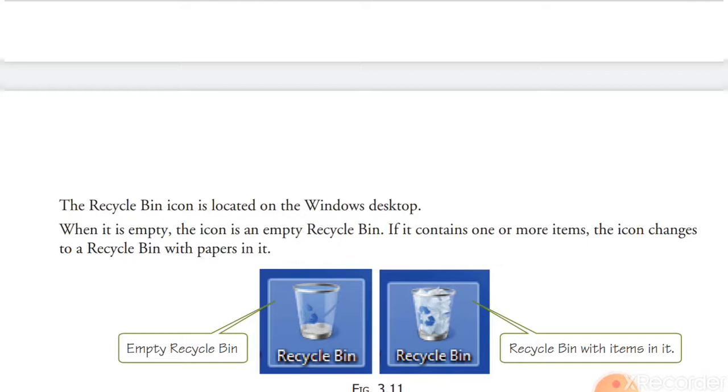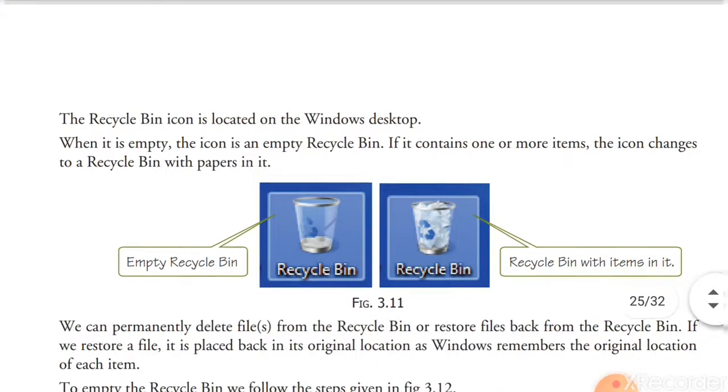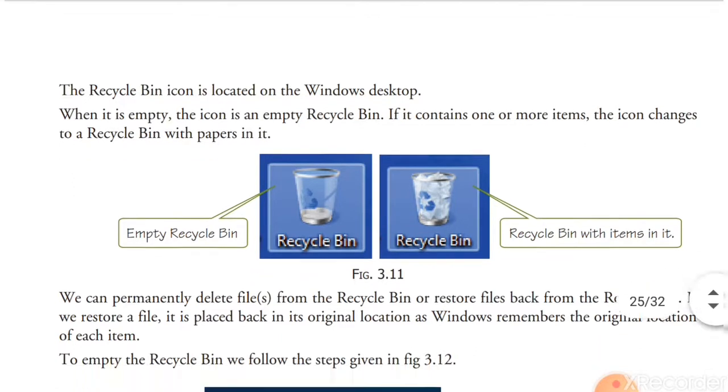But any file you delete by Control Alt delete, select the file and press Control Alt delete, that will be a permanent deletion. This means the file is permanently deleted, and any file that you delete by the Control and delete option will not be saved and will not be moved to the recycle bin.